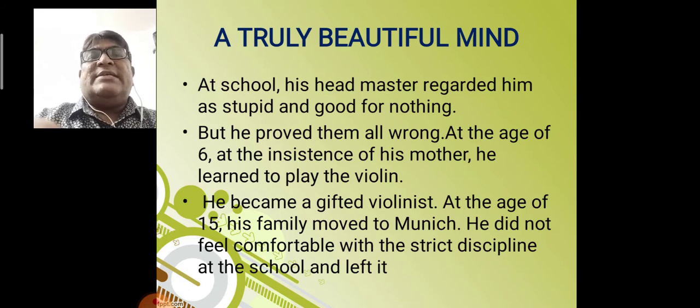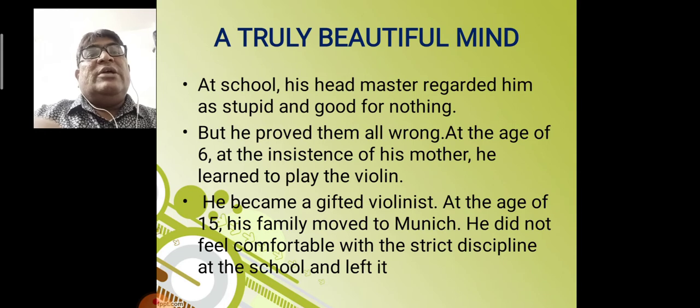At the age of 6, at the insistence of his mother, he learned to play the violin. As humans, we should learn a musical instrument, which relaxes our mind, and our mind will be stressless when we start playing any musical instrument.